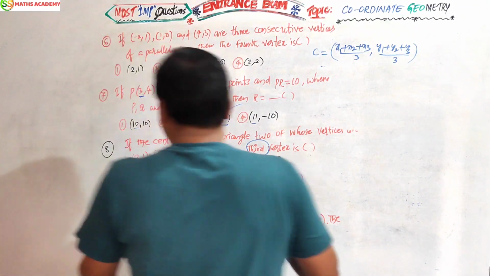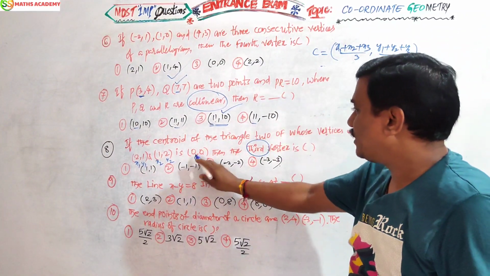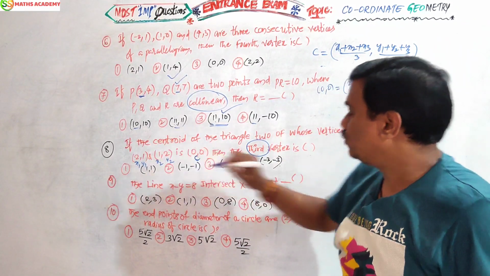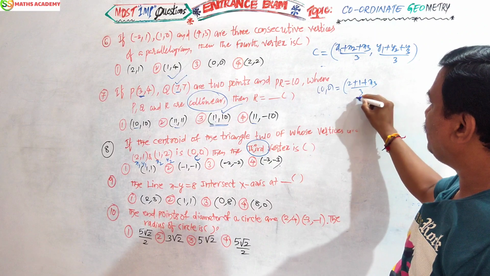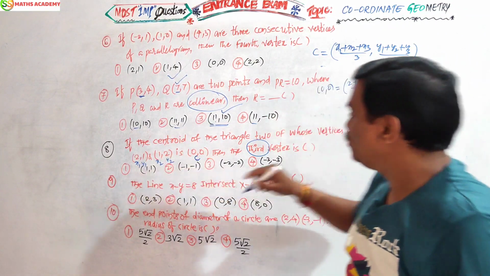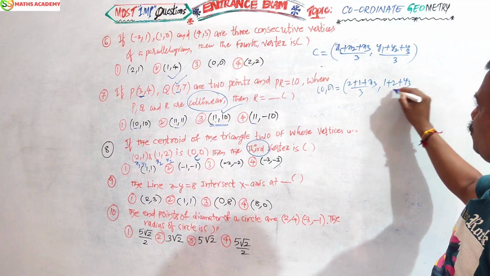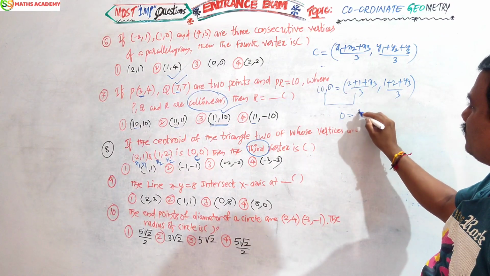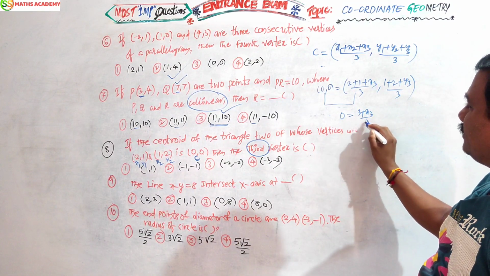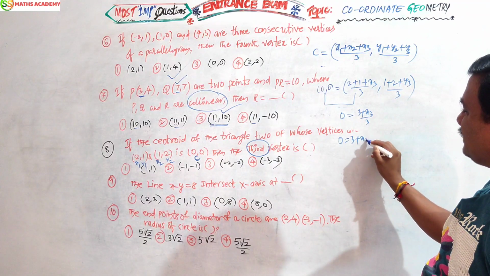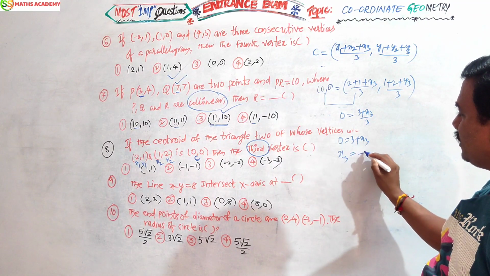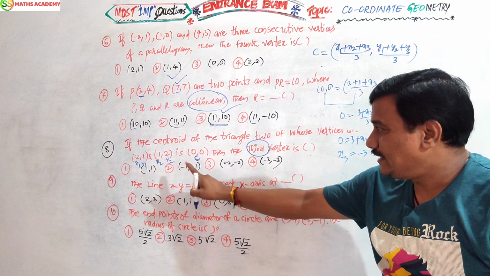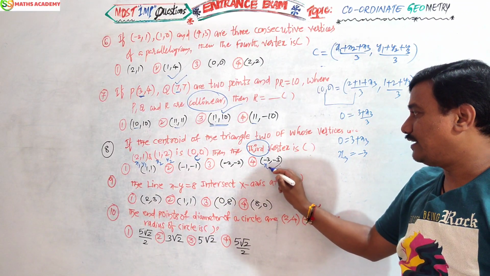I don't know the third vertex. First see how to write. C is nothing but (0, 0). x1 is 2, x2 is 1, x3 I don't know, we should find, by 3. y1 is 1, y2 is 2, and y3 we should find, by 3. Now comparing these two: 0 is equal to (2 plus 1 plus x3) by 3. 3 into 0 is 0, so 0 equals 3 plus x3. Now x3 equals, transferring 3 to the left side, 0 minus 3. So x3 is minus 3.